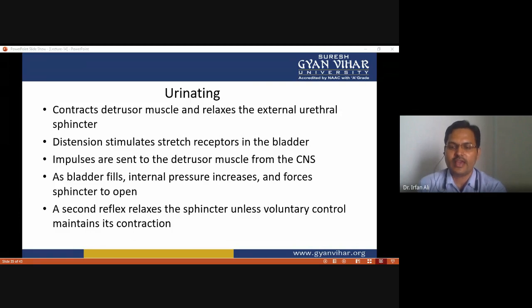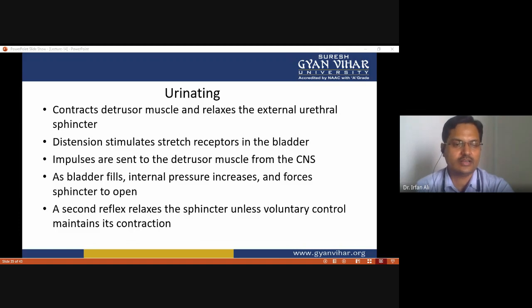Each nephron has a glomerulus, the site of blood filtration, and the glomerulus is a network of capillaries that is surrounded by a cup-like structure called the glomerular capsule or Bowman's capsule.